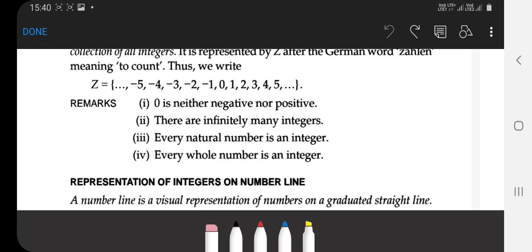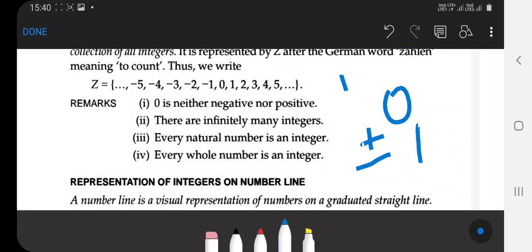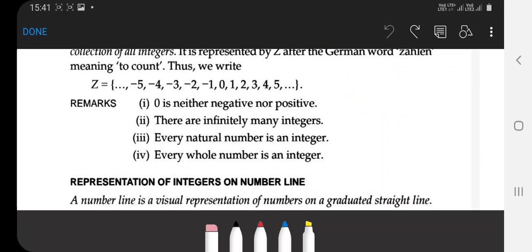The main thing to always remember is that zero is neither negative nor positive. Other than 0, every number is positive or negative, plus or minus 1, plus or minus 5. Clear? Other than 0, all numbers are positive as well as negative, but 0 is neither negative nor positive. Clear that?